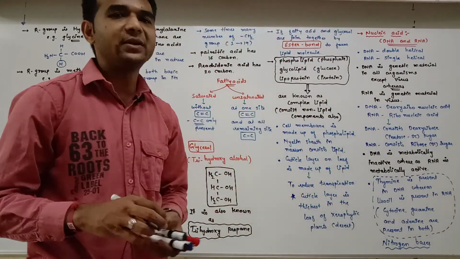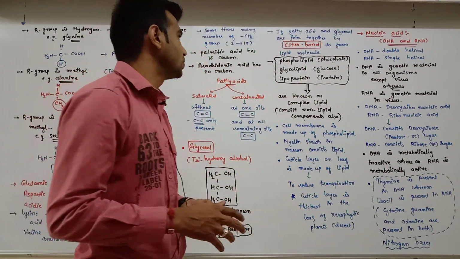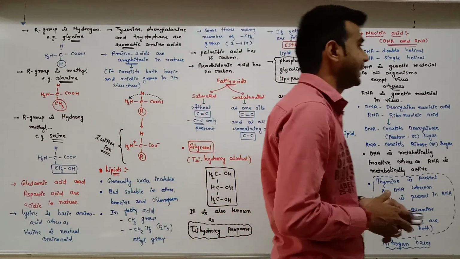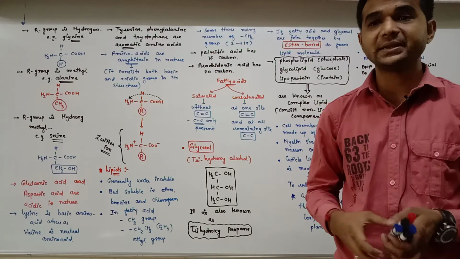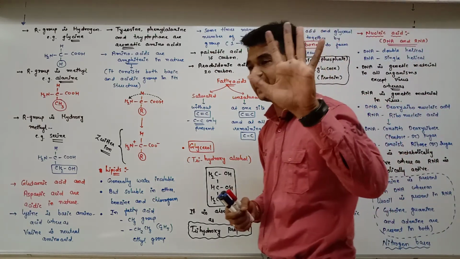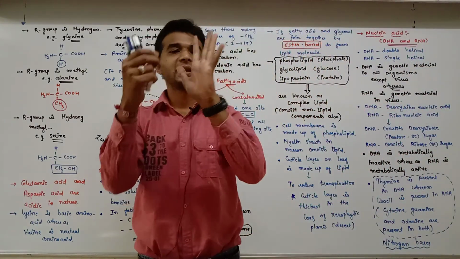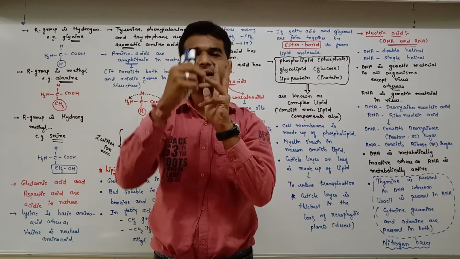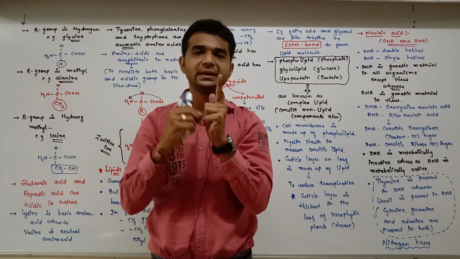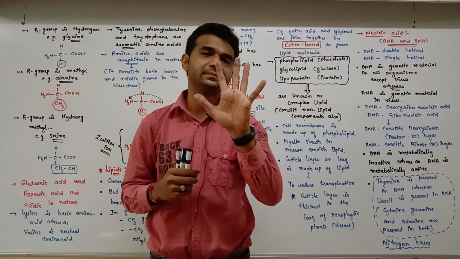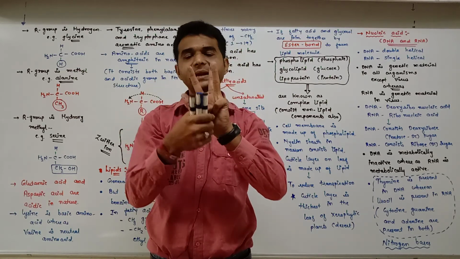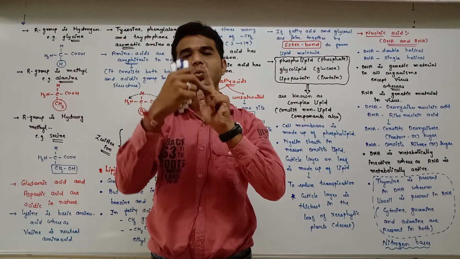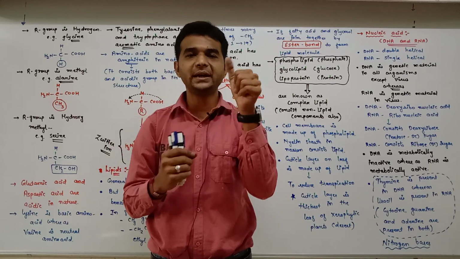These are known as nitrogen bases. So DNA and RNA are made up of nitrogen bases. In total, 5 nitrogen bases are there: adenine, guanine, cytosine, thymine and uracil.